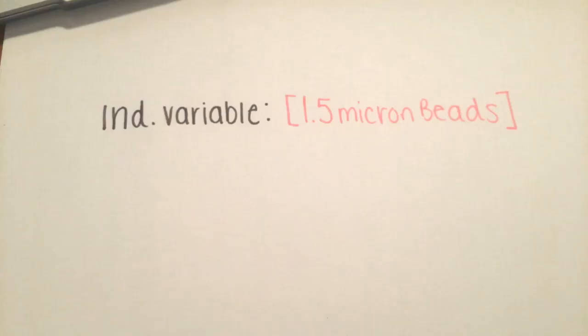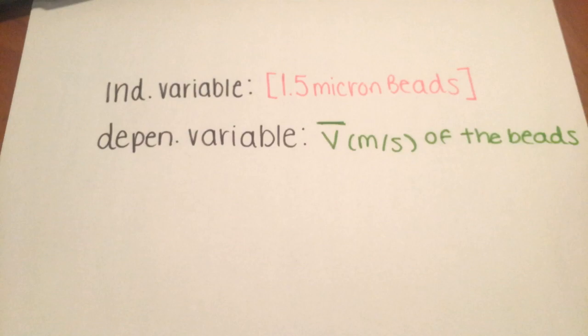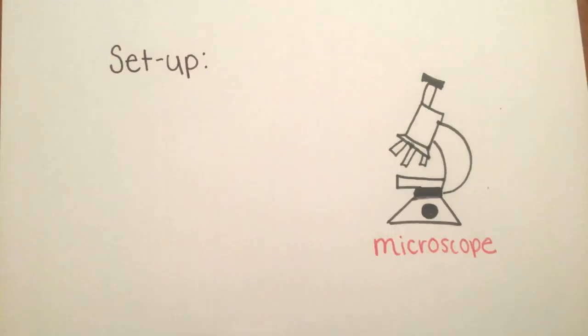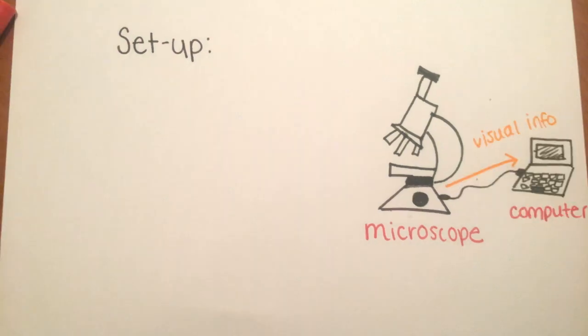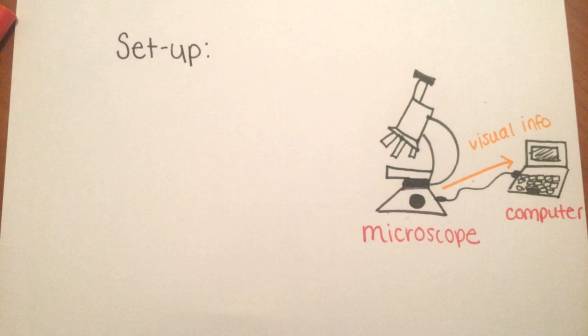The independent variable that was studied was concentration of the particles. The dependent variable was the average velocity of the particles. The first step of the procedure was 3 silica bead samples of size 1.5 microns with various concentrations were prepared. It was a 0.5 times concentration, 1 times concentration, and a 10 times concentration.